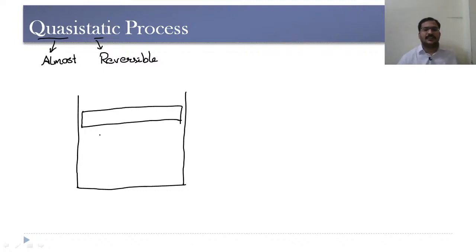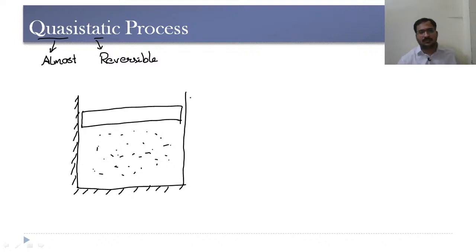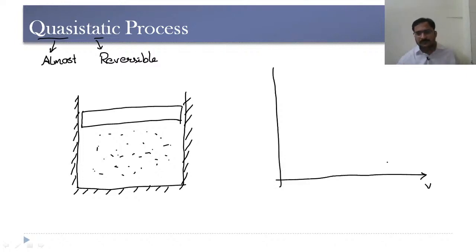The second thing is we need to use an ideal gas inside this one. The vessel should be perfectly insulated such that there are no heat losses to the surroundings. Now let us consider a PV diagram like this.